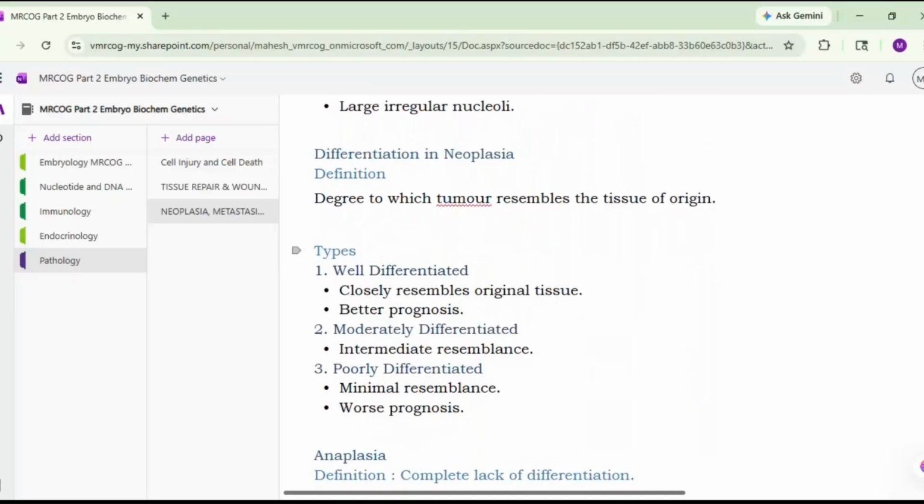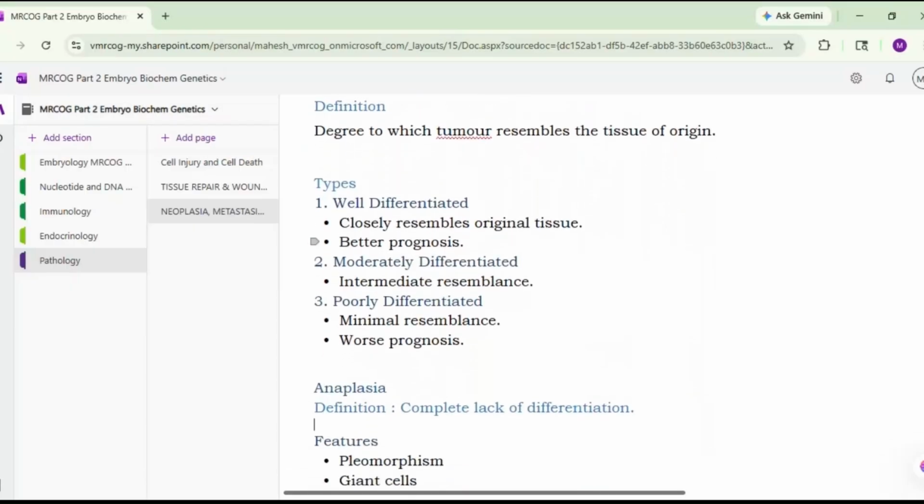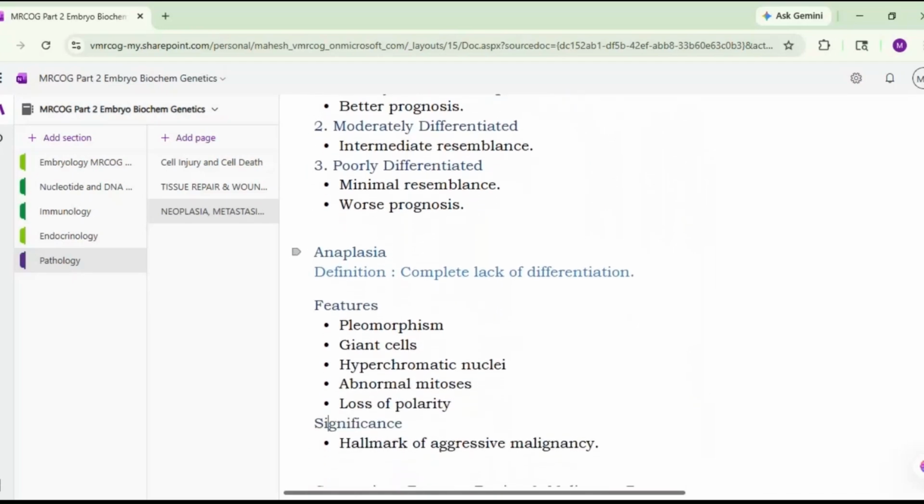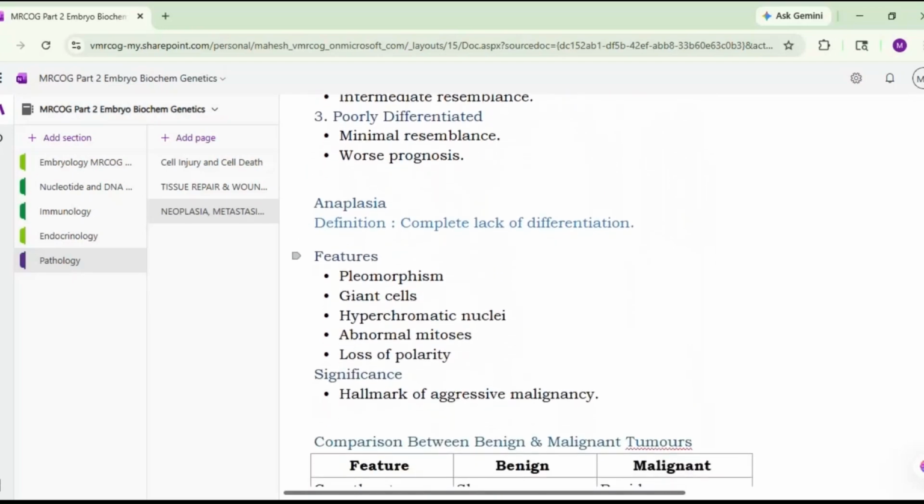When we say well differentiated, it means it closely resembles the original tissue, and it has a better prognosis. When we talk about moderately differentiated, it is an intermediate resemblance and moderate prognosis, while poorly differentiated is a minimal resemblance and it has a worse prognosis. Then there is anaplasia. So there is a complete lack of differentiation. Features will be pleomorphism, giant cells, hyperchromatic nuclei, abnormal mitosis, loss of polarity. These are the features of an anaplastic cell.